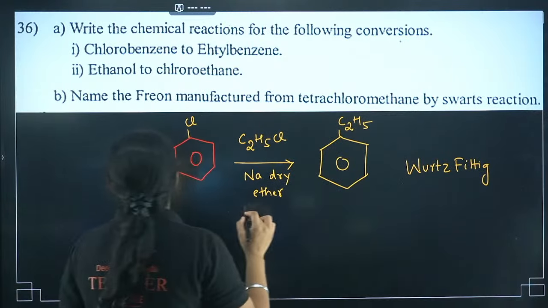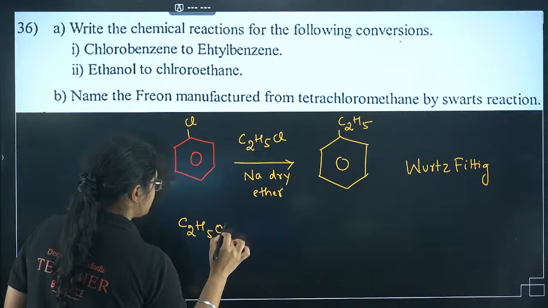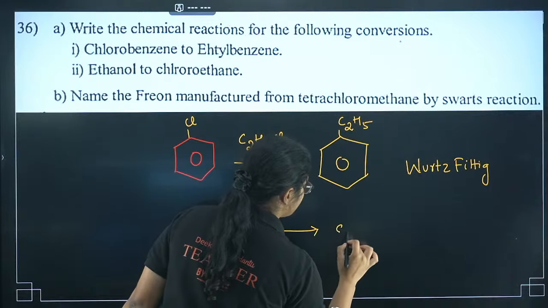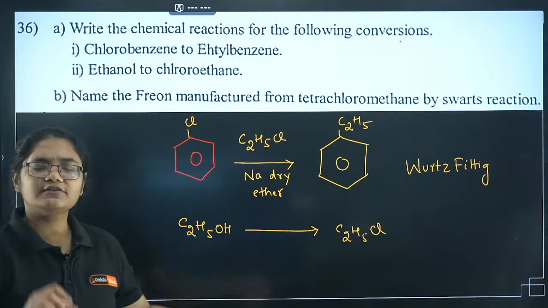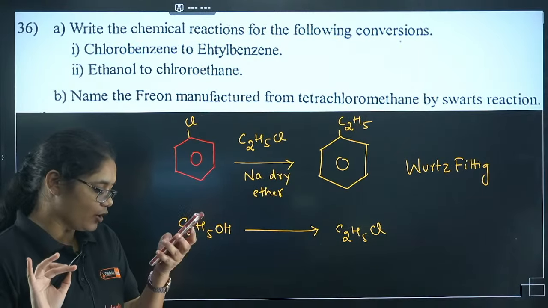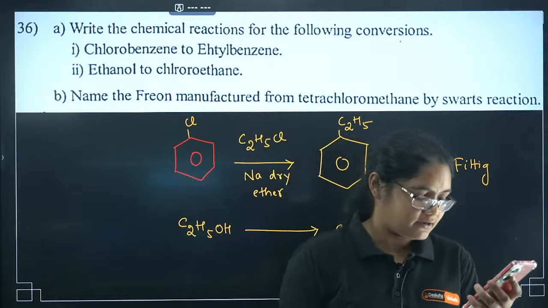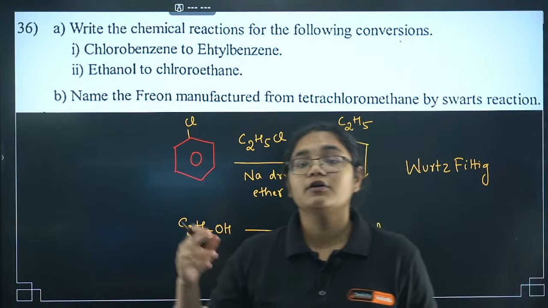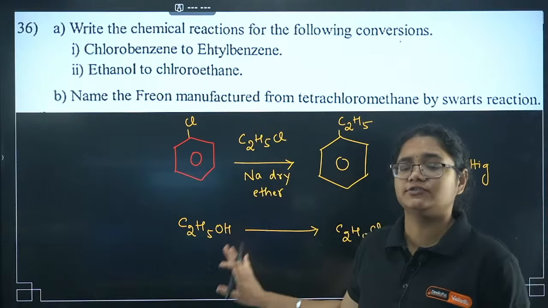Now second one, can you answer me? Ethanol to chloroethane. Very simple. So many reagents are there. Ethanol to chloroethane, no, Friedel-Crafts alkylation is not there. That is wrong. Ethanol to chloroethane. Very easy question. You will have hundreds of reagents to do this.